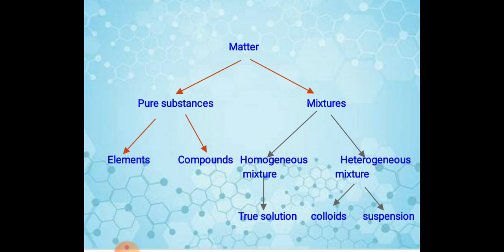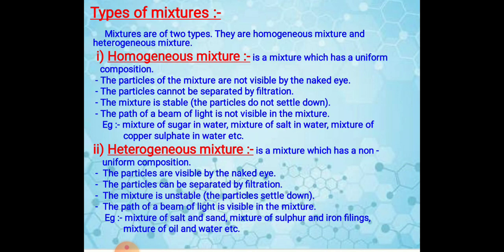So we have learned, students, that a mixture is a physical combination of two or more substances, whether they are elements or compounds, which are mixed in any proportion by mass and retain their original properties even after mixing. They are called mixtures. Mixtures are basically of two types, homogeneous and heterogeneous. A homogeneous mixture has the same composition and the same property throughout its entire mass.